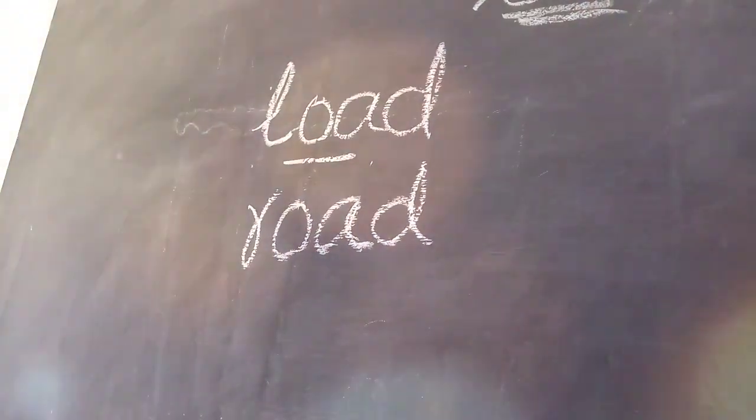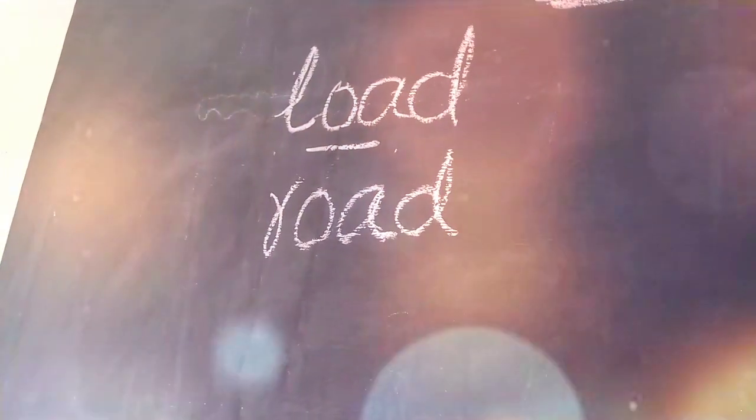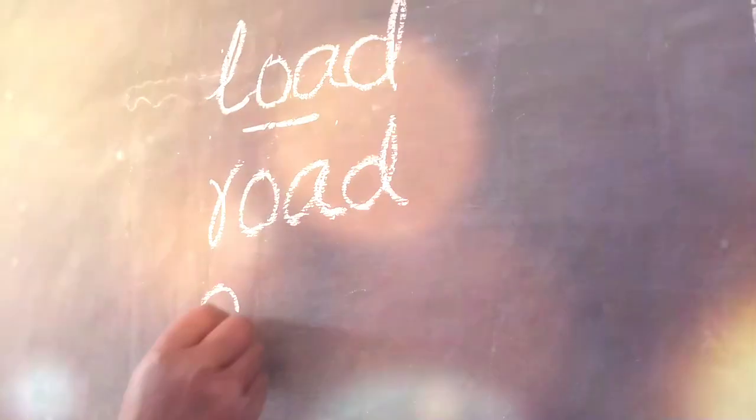Road. Then goal, G-O-A-L. Then foal, F-O-A-L.